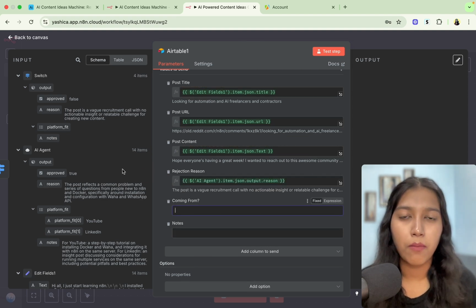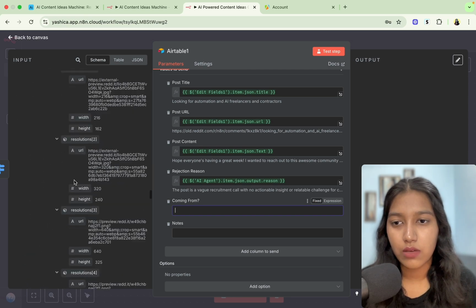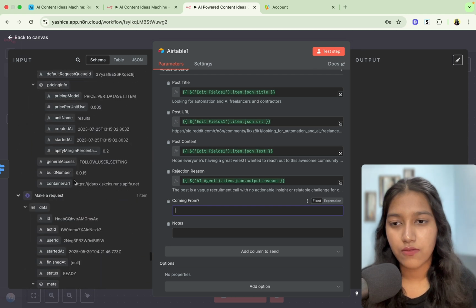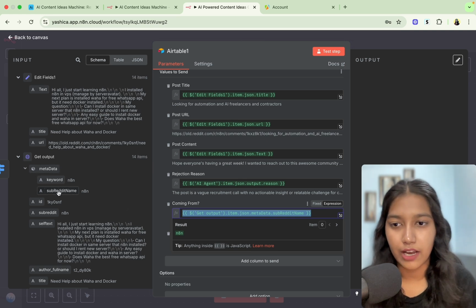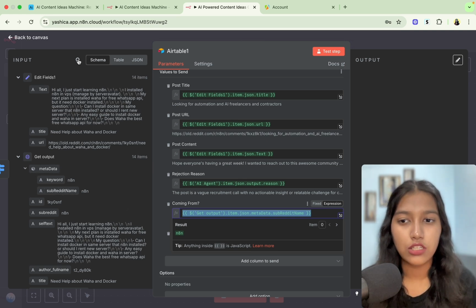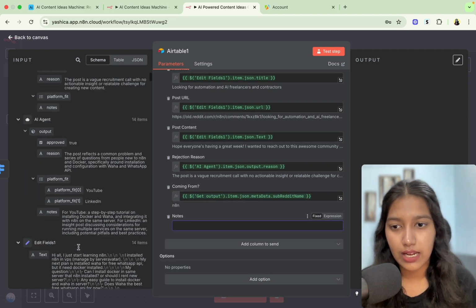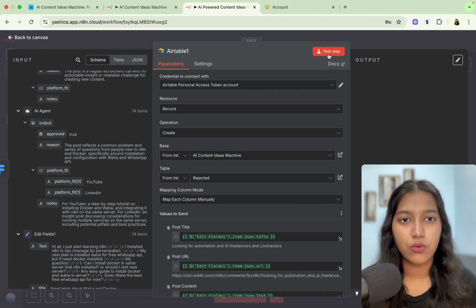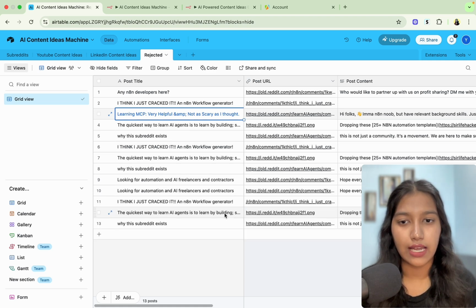And then for coming from, I basically want to tell it which Reddit platform, which community it's coming from. So I think we're going to find it in the very first one. Yeah, so it's basically coming from N8N subreddit, which you're going to find right here. You can also just directly search for subreddit name and you will find it. And for the notes, again, these are the notes coming from AI. And then if you test step, you will see that in your rejected table, it will start adding the records. So as you can see, it just added a few.